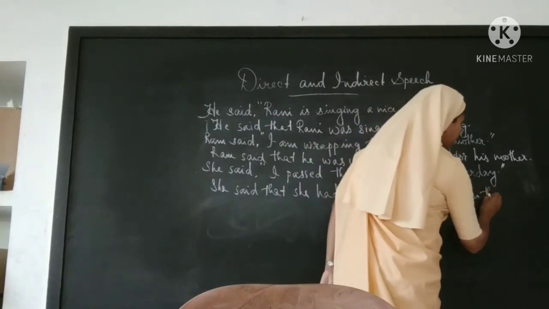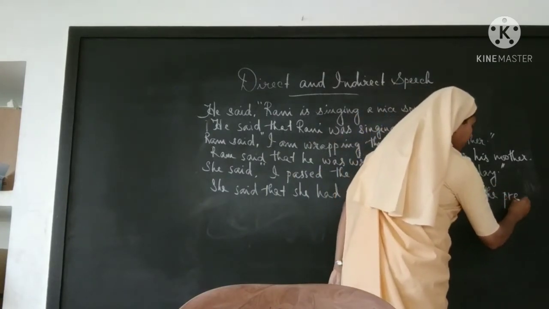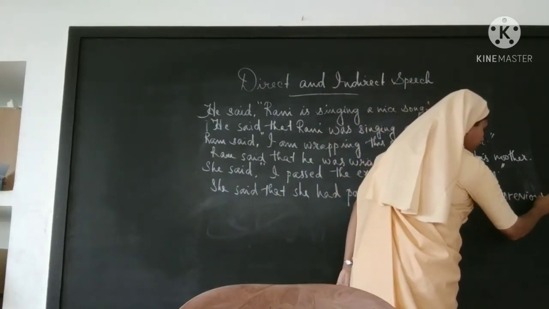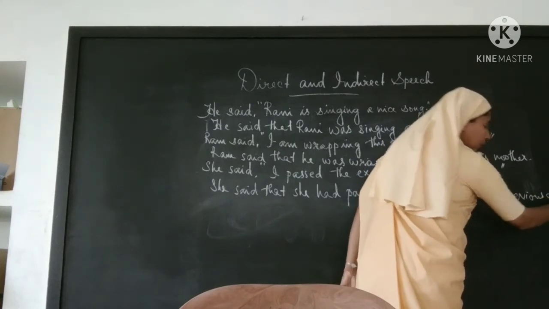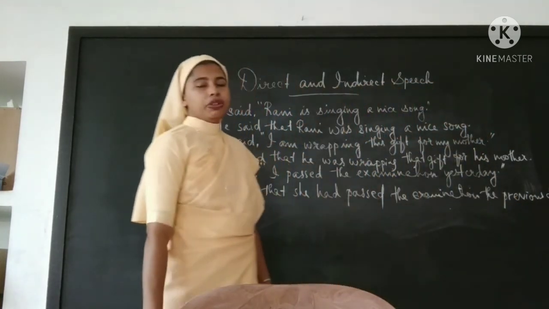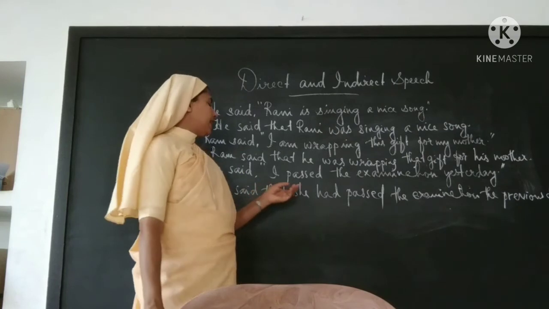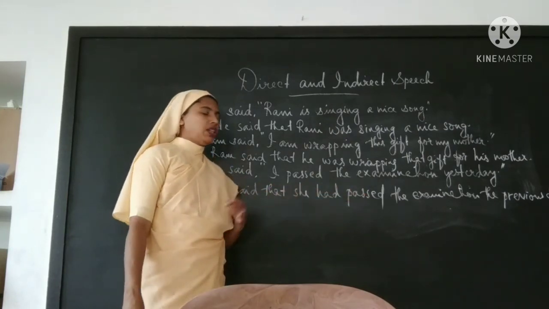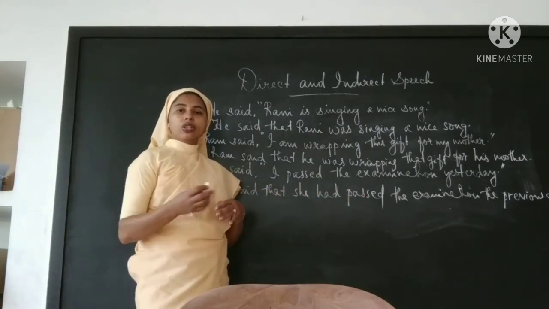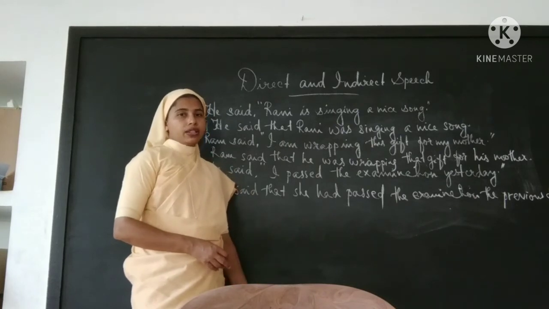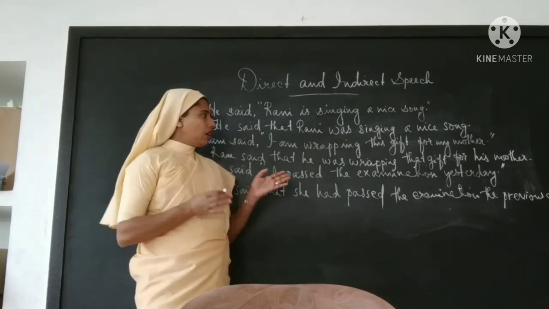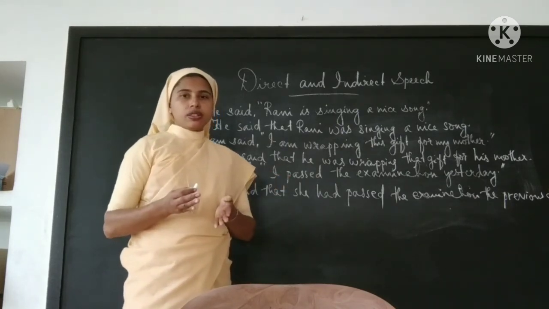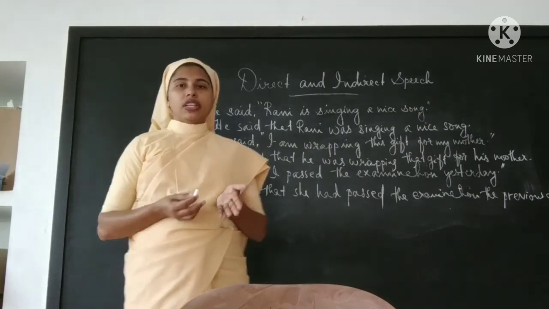The previous day. We can also use the day before. She said that she had passed the examination the previous day or the day before. Both are right. Okay, children, keep in mind these rules and the exercise we have done.